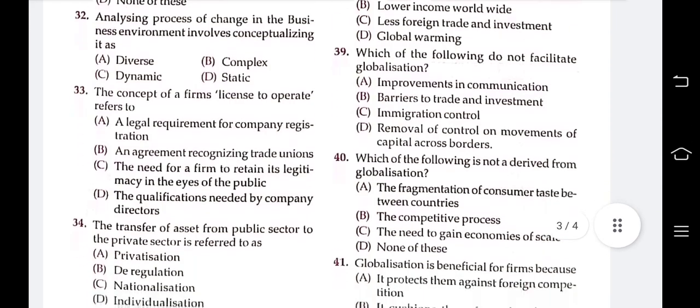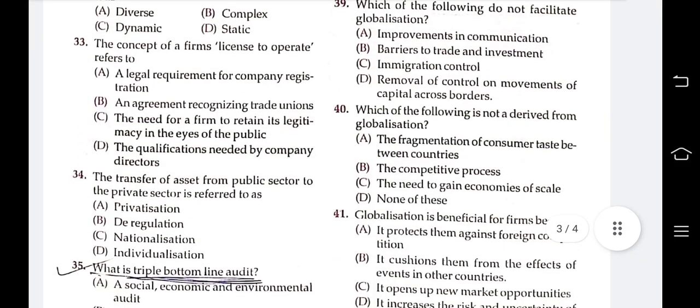Next question is 40. Which of the following is not derived from globalization? The fragmentation of consumer taste between countries, the competitive process, the need to gain economies of scale, none of these. The fragmentation of consumer taste between countries is not derived from globalization.